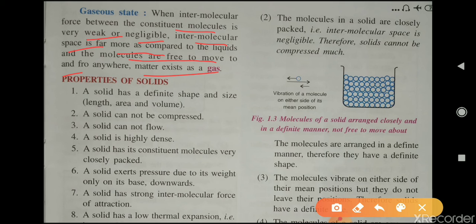Means the intermolecular force between the constituent particles is very weak in the gaseous state, or we can say that it is so weak that we can neglect it. Therefore the intermolecular space between the particles is more as compared to liquid, and these molecules are free to move in any direction anywhere, and therefore matter exists as a gas.